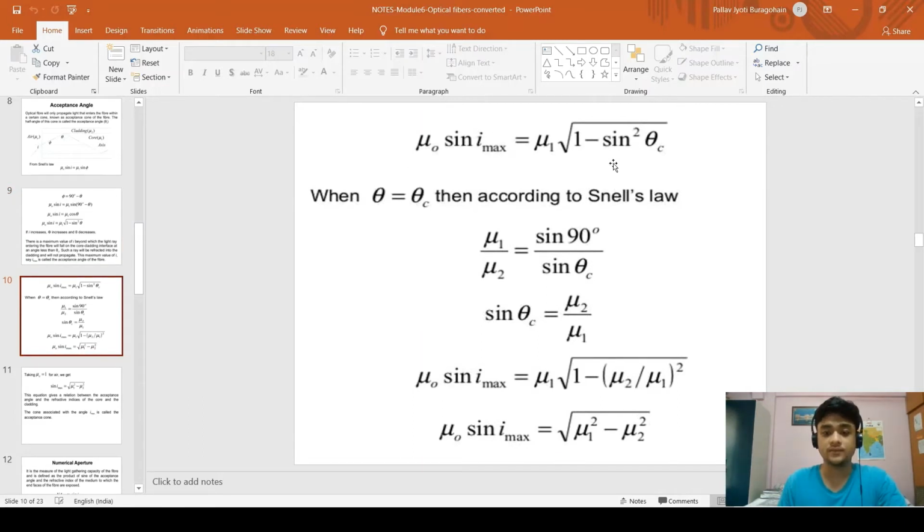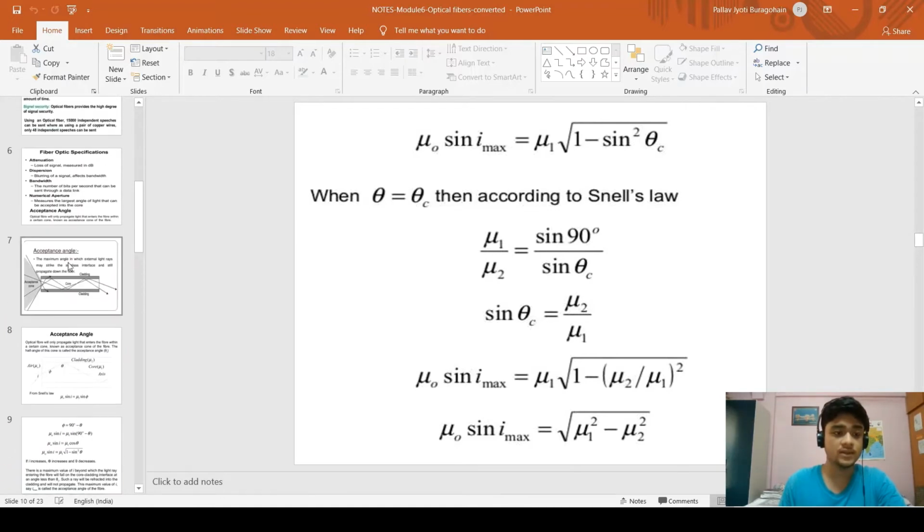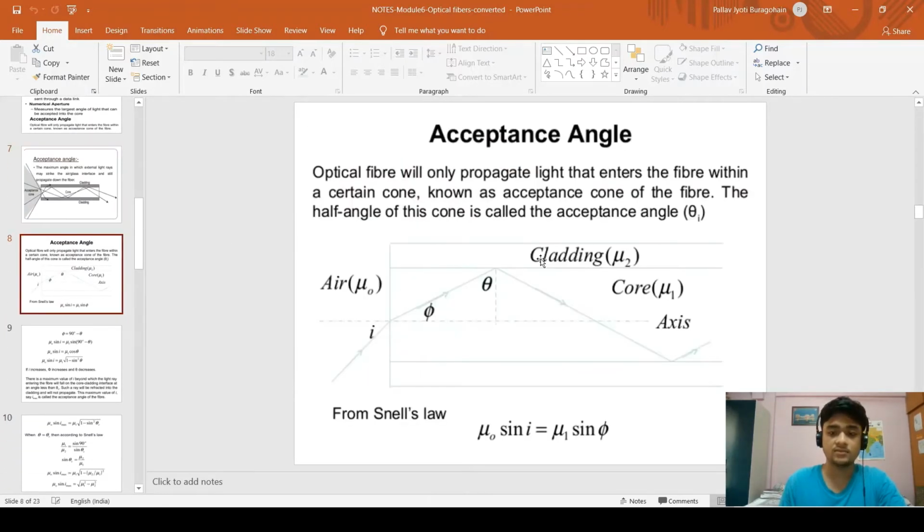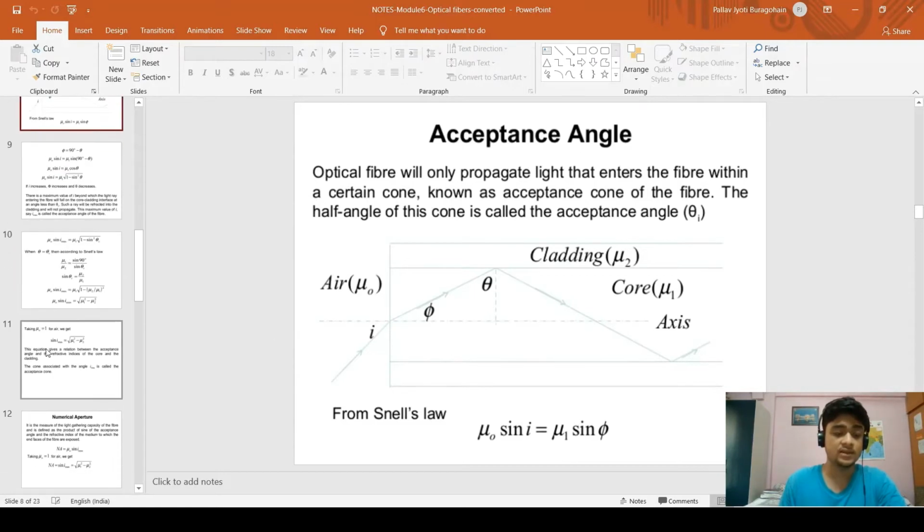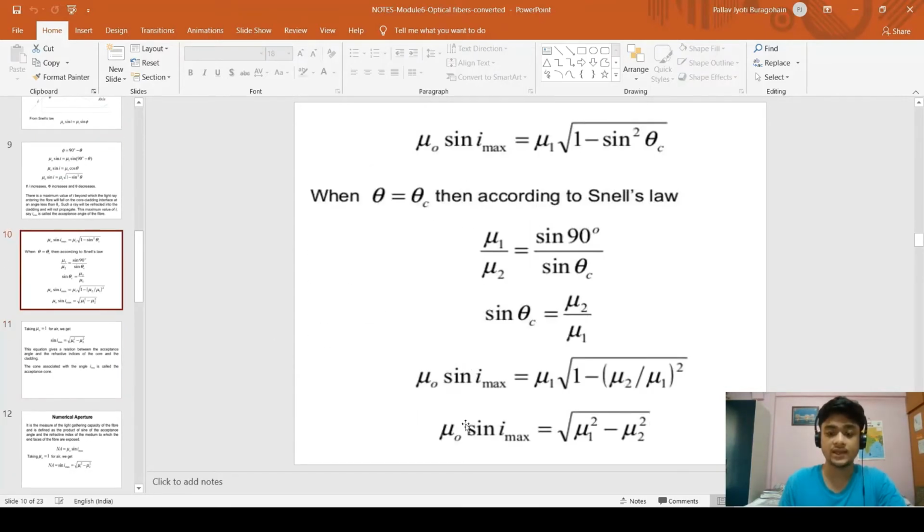So here is a formula. Again using Snell's law, when theta is equal to theta c, mu1 by mu2 is equal to sine 90 by sine theta c. So sine theta c is equal to mu2 by mu1. Substituting this sine theta c into the critical angle formula, we get mu naught sine i max is equal to root of mu1 square minus mu2 square. Here this is mu2 and mu1, and mu naught is this air. Hence we get this formula.